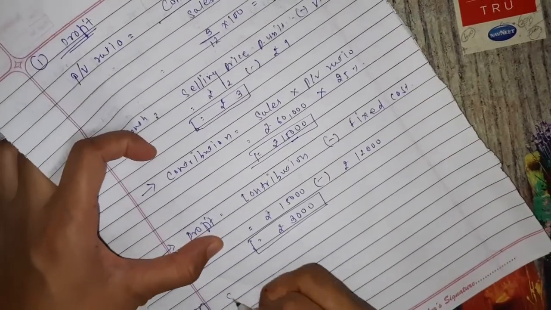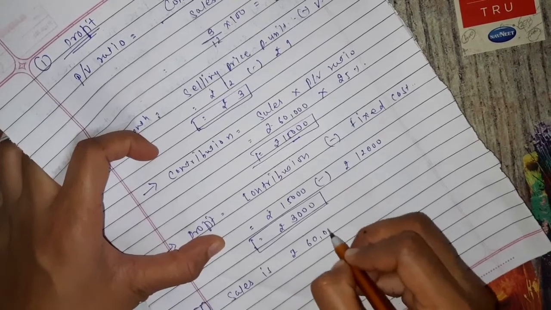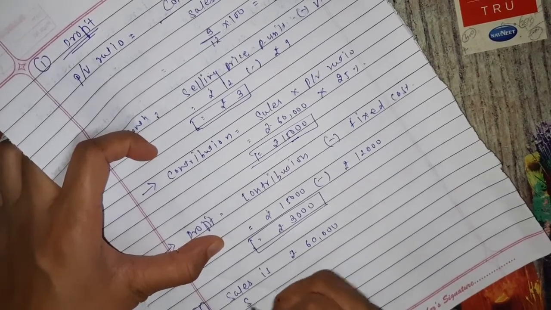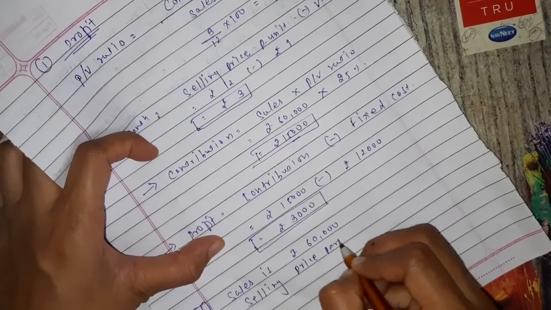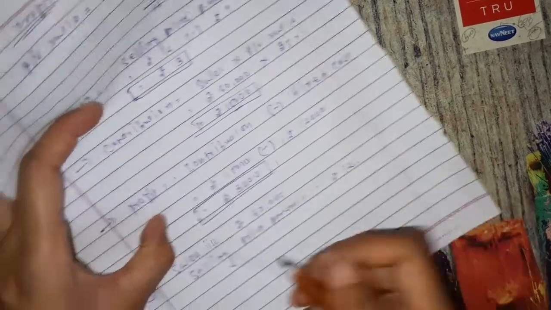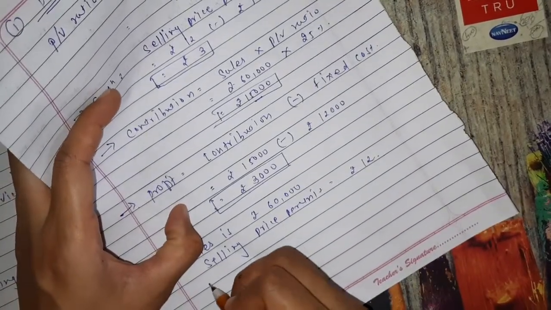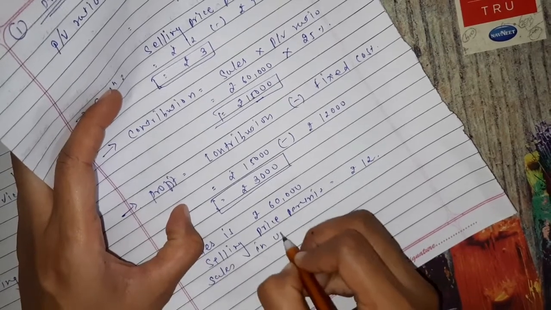Sales is given, rupees 60,000, and we have selling price per unit, rupees 12. So we can easily find the sales in units.